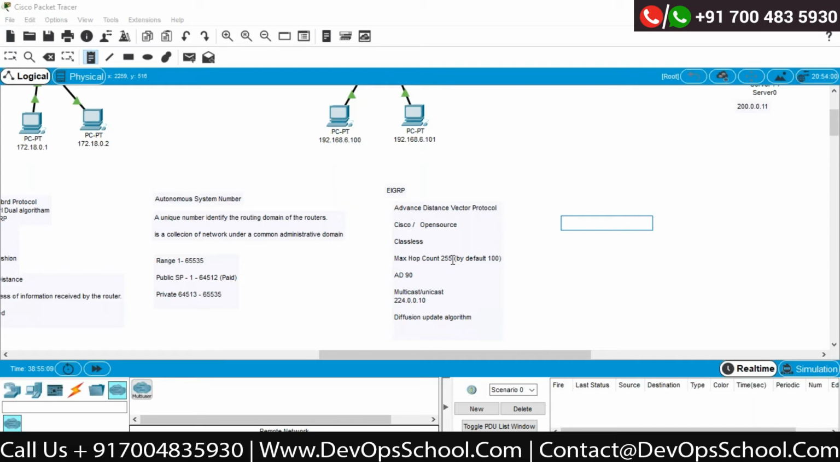Okay. Now, I told you that EIGRP is actually using autonomous.